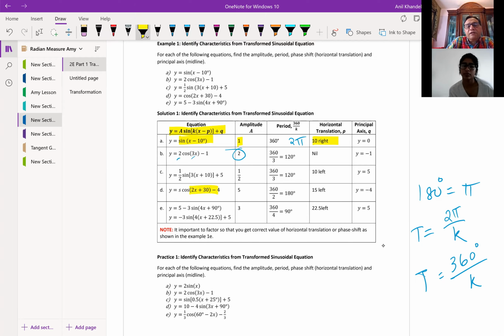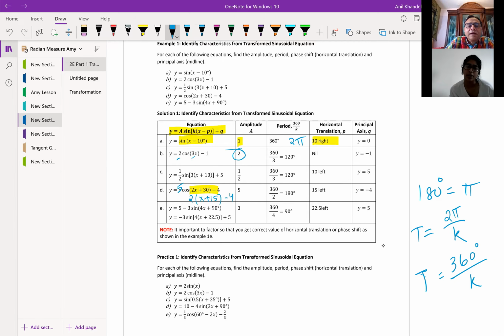Do you see I've written 2x plus 30 inside, right? So I'm writing, this is actually 5, not s. Let me write this clearly as 5. So if I have y equals 5 cos of 2x plus 30, it is important that you factor out 2 to get the correct phase shift. You write this as 2 factored out, and you'll get x plus 15. Do you see that?